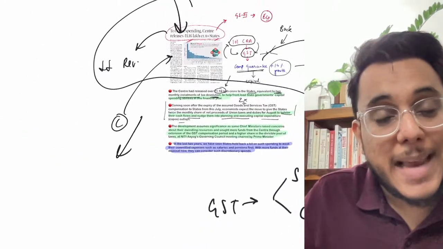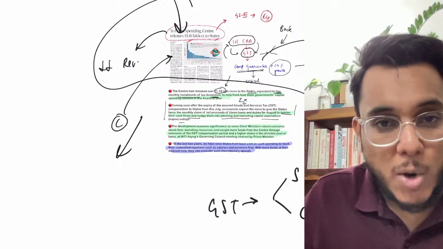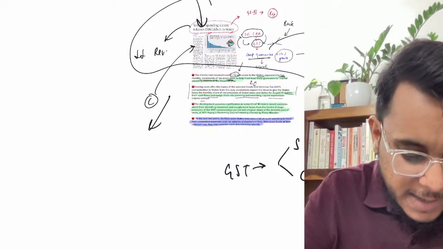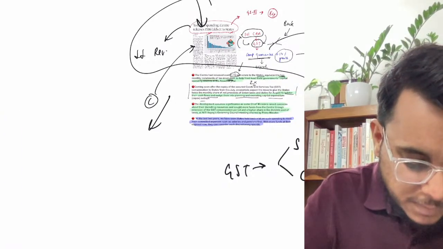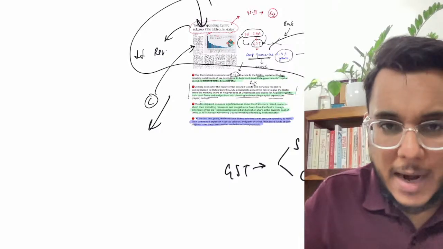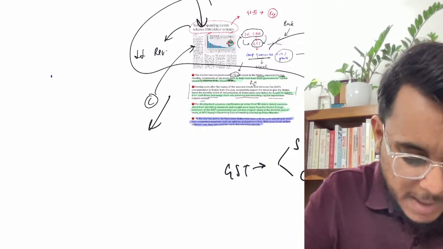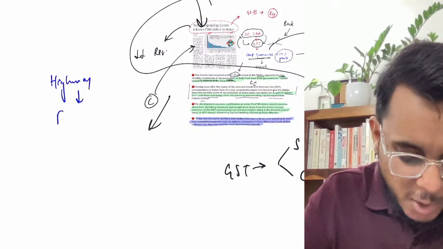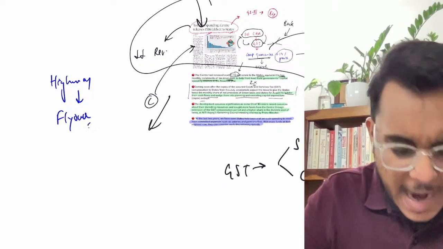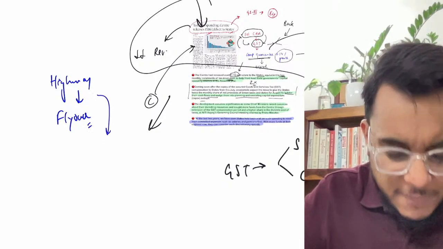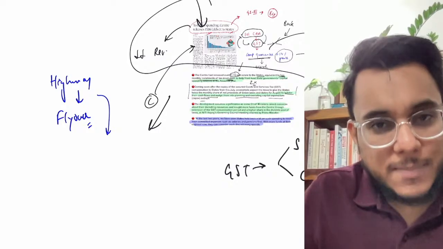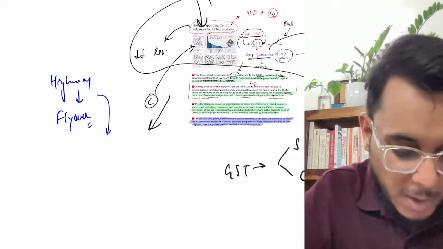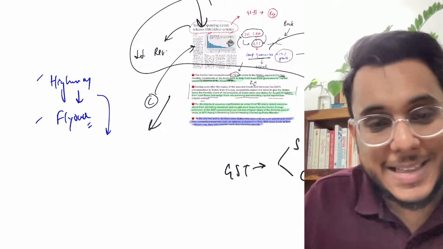Why? Because by capital expenditure we can create employment. For example, what is an example of capital expenditure? Let's say developing a kind of infrastructure. For example, developing a highway, or let's say developing a flyover. Fine, it is a hypothetical example I am taking. Now if we construct this highway or the flyover, the expenditure being done is a type of capital expenditure because the highway or the flyover is an asset that is being built.